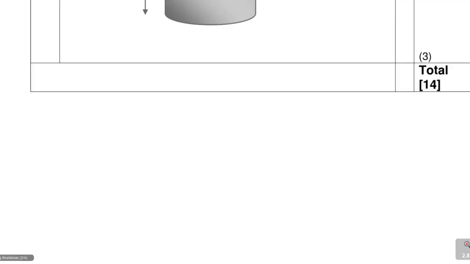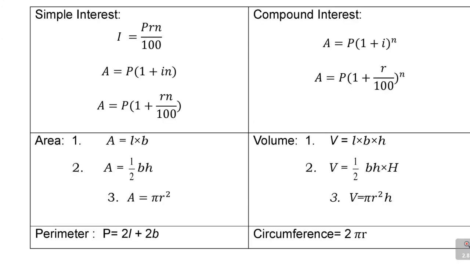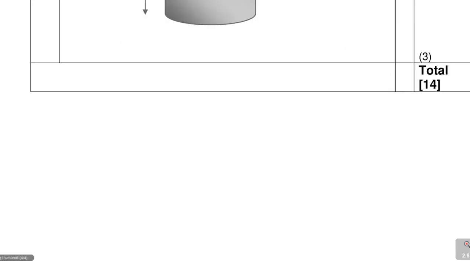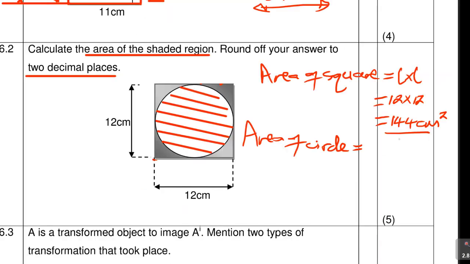Now we go to our formulas. Keep checking the formulas. Area of circle, there, number 3, you must now know. They gave you the formulas, but they never told you the names. This is the area of the circle: pi r squared. So you say, it is equal to pi r squared. But they didn't give you r here. You must know what r is.